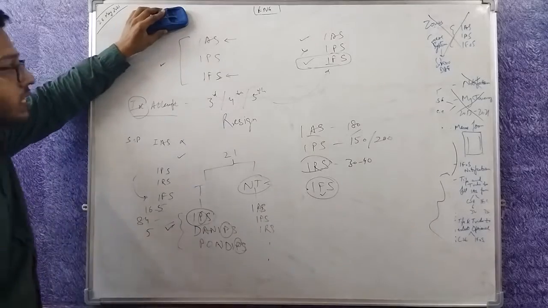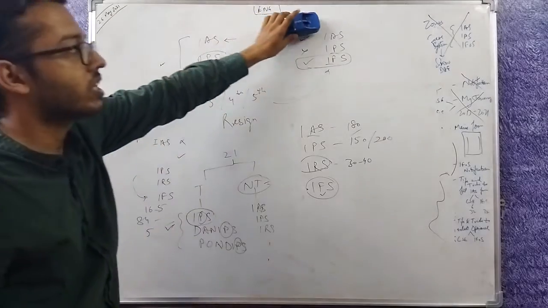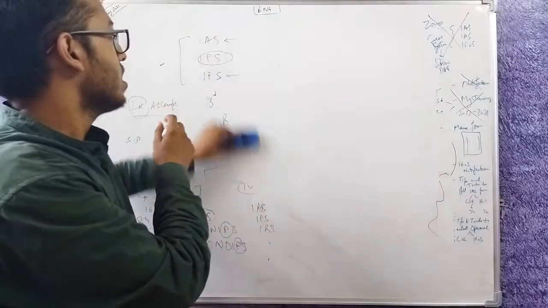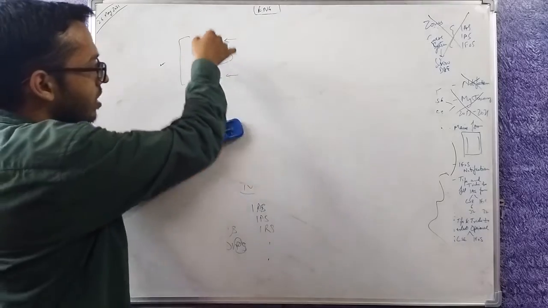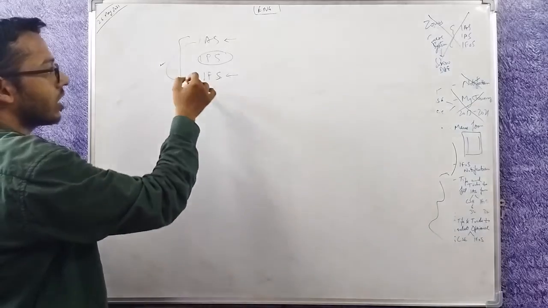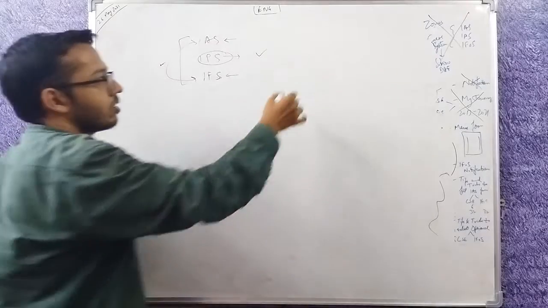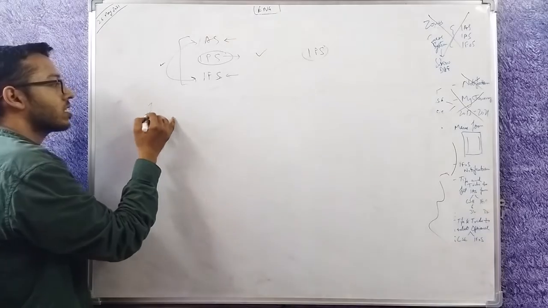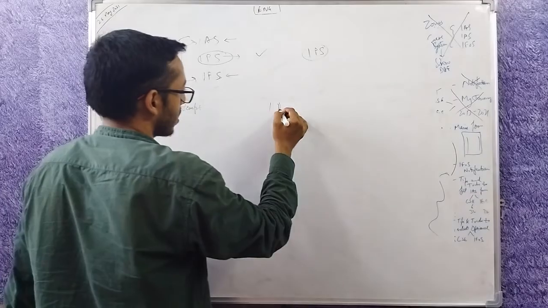This is the first rule. There is a second rule in this one. What is that rule? Since these three are the premier services, and of these three, these two are the most premier ones, IAS and IFS. So for these, you cannot give the paper again. For IPS, you can give the paper again, but you cannot fill IPS again. So for example, let's say a person in the first attempt fills like this.